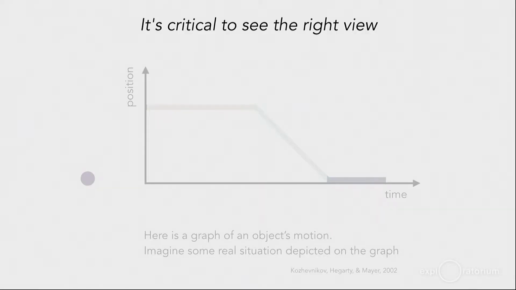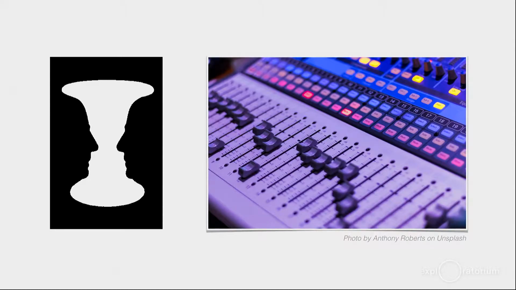So how do we change these knobs and sliders in our brain to see the right view? Let's go back to the rest of the perception literature and look for ambiguous figures. How can you see either the face or the vase in this image? Well, I like to use the metaphor of this sort of audio mixing board. I spent a little too much time in the AV club in high school. I don't know if you could tell, I had that nerdy past.